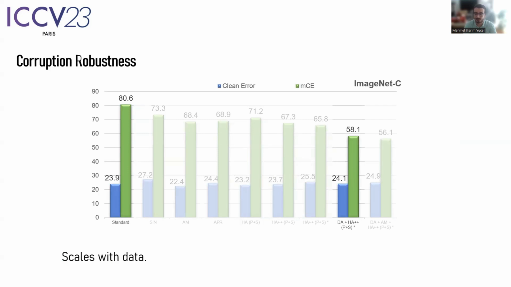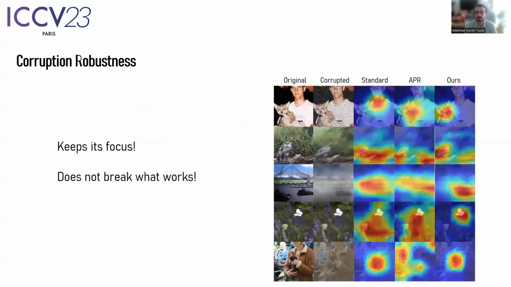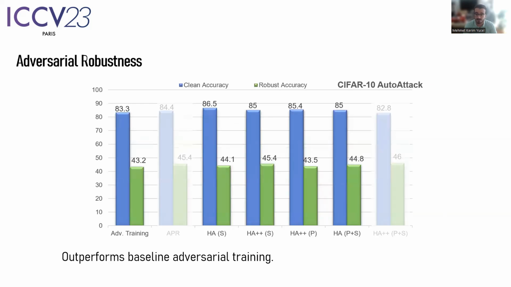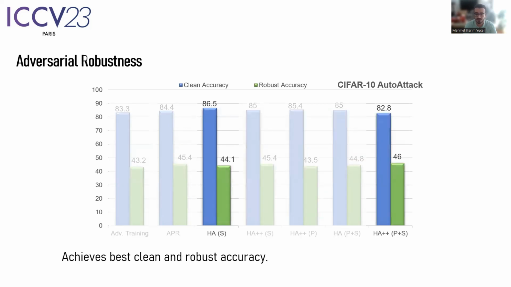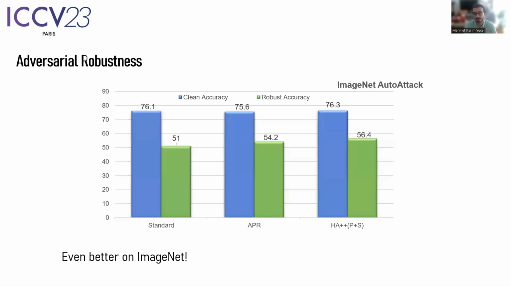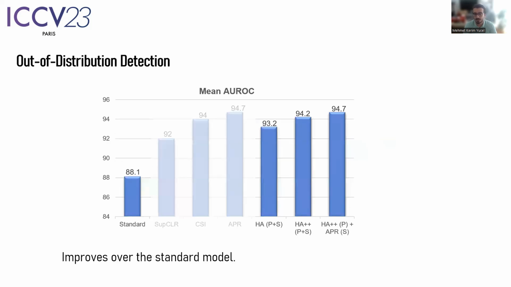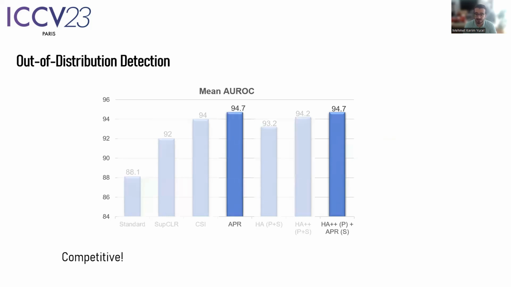HybridAugment++ can scale its results with more data, and works well with other augmentation methods. As shown in the gradient visualizations, our method manages to keep its focus regardless of the corruption. Our method also outperforms the adversarial training baseline in adversarial robustness, and also achieves the best clean and robust accuracy with different variants of our framework. Once scaled to ImageNet, our results are actually better, where we comfortably outperform the baselines. In out-of-distribution detection, we managed to improve over the standard model, and we are competitive against the baseline methods.